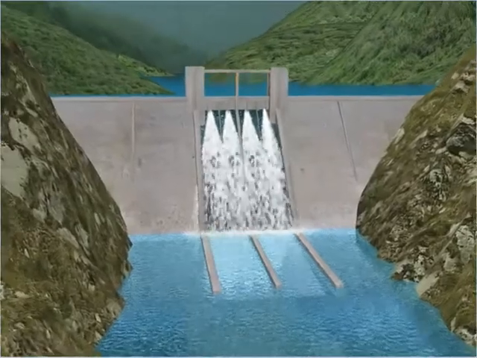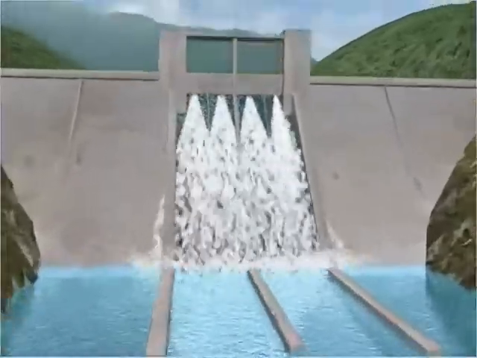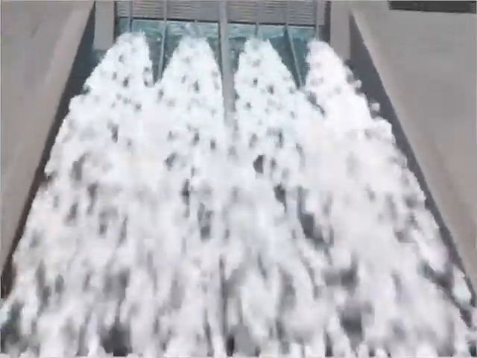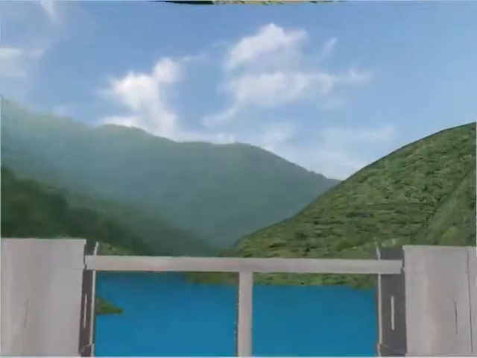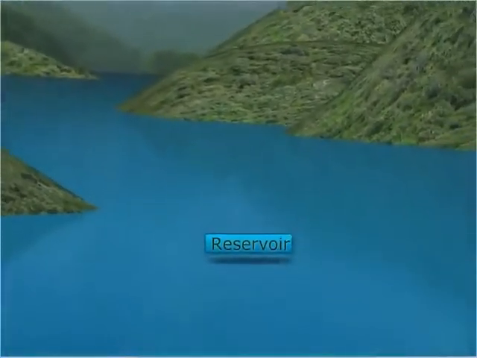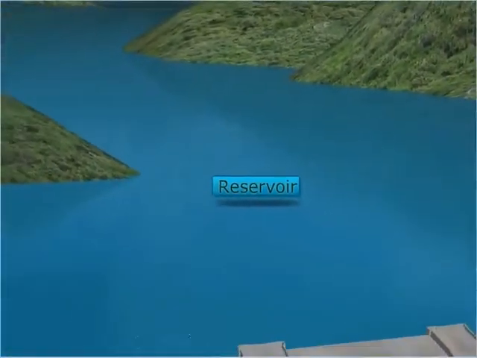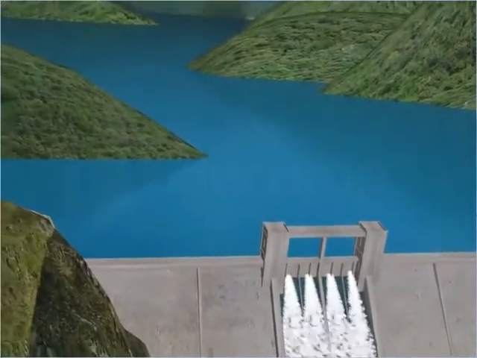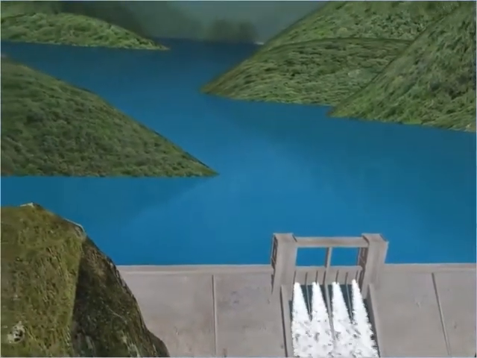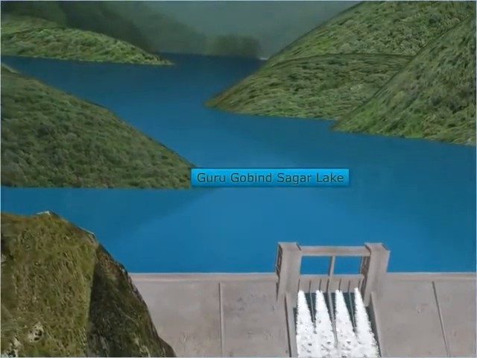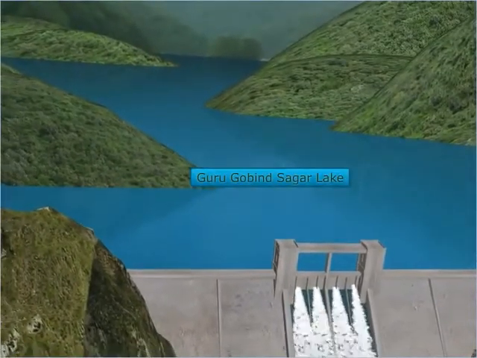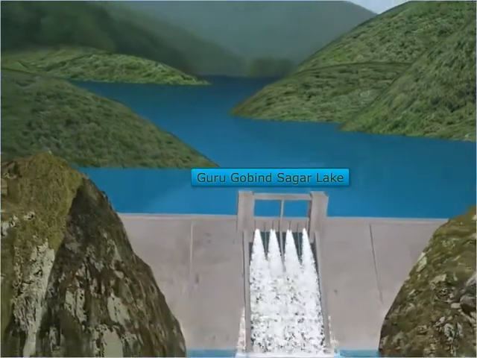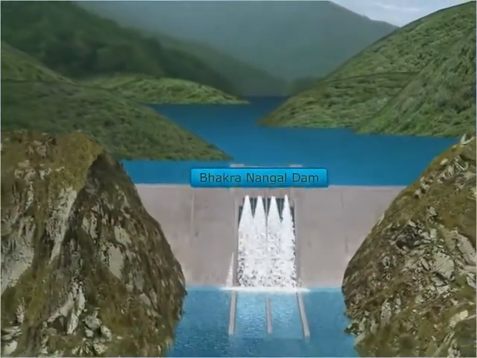In addition to the natural lakes, there are artificial water reservoirs which are created by building dams on rivers. These dams are built to generate electricity from water. An example of a lake formed due to creation of a dam is the Guru Gobind Sagar Lake. This lake was formed due to the construction of the Bhakra Nangal Dam.